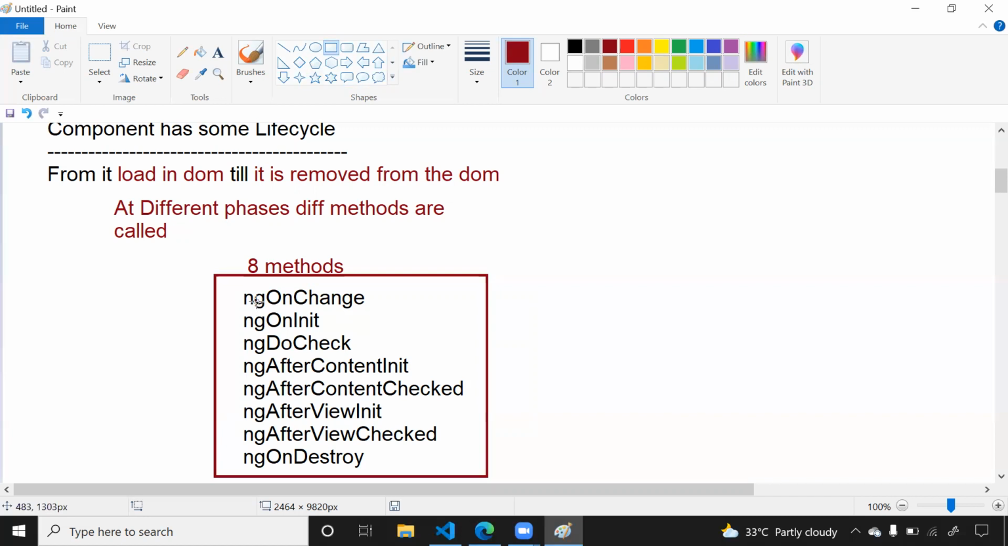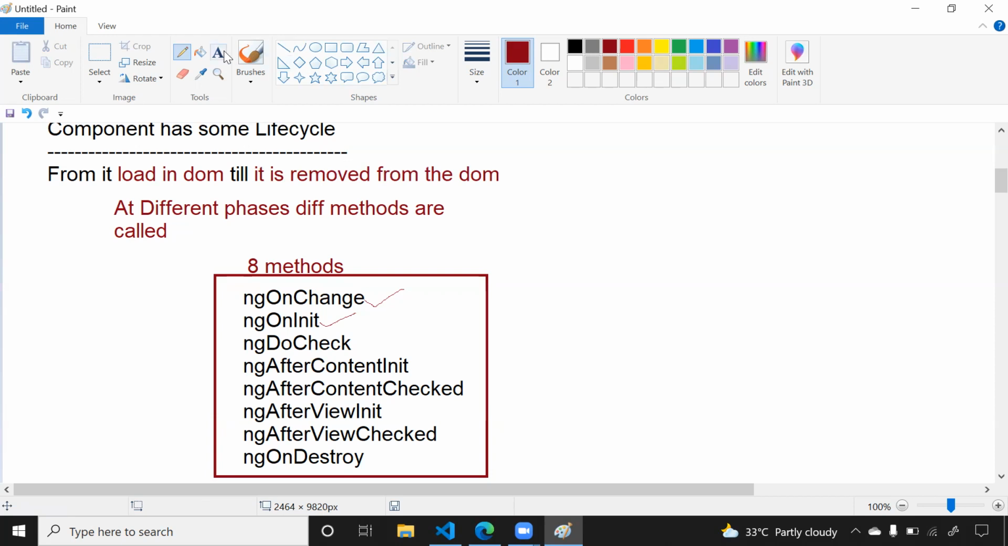In whatever order I have written them, in the same order these methods are called. If you configure all these methods, first the ngOnChanges method will be called, whenever your component is instantiated. In the same way, when your component is instantiated and loaded in the DOM, the ngOnInit method is called. Apart from this, ngOnChanges will be called if there is any change in an input property.